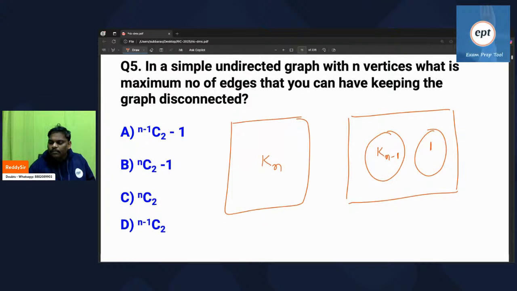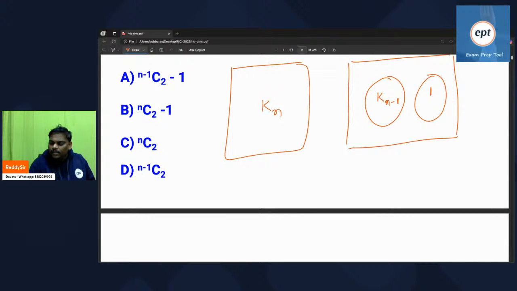Then the graph becomes, let us assume n value 6. In the first diagram, with n value 6, all people are adjacent.